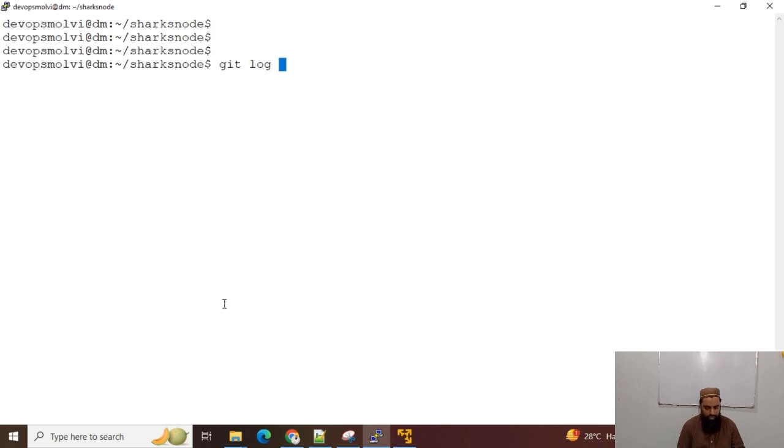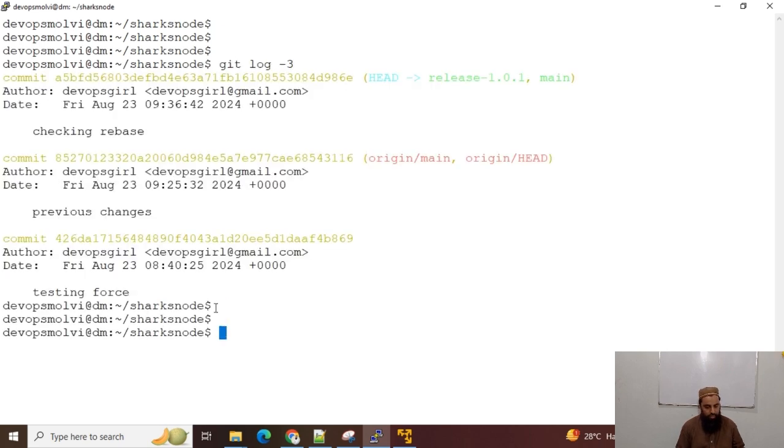So for instance, git log -3, and this was my last commit, and you can see the previous changes and testing force. For instance, I want to move this commit from the third position to the first position, so it becomes the tip and the most recent commit.